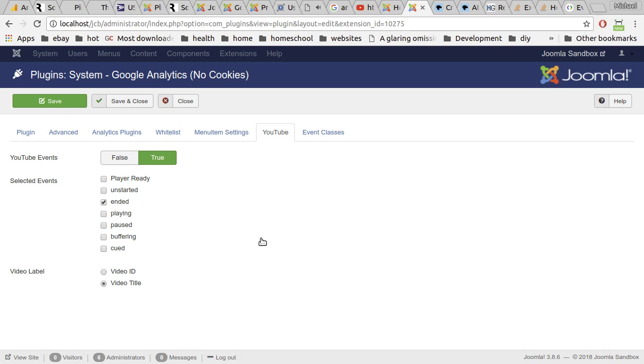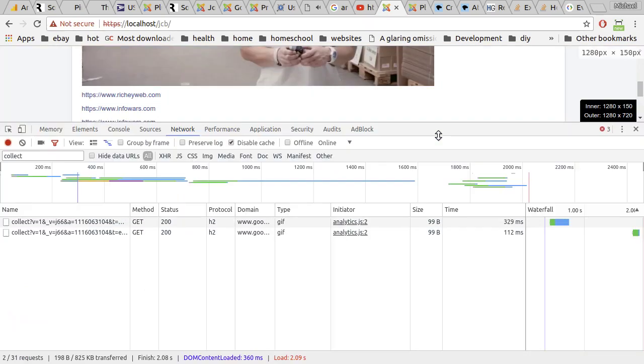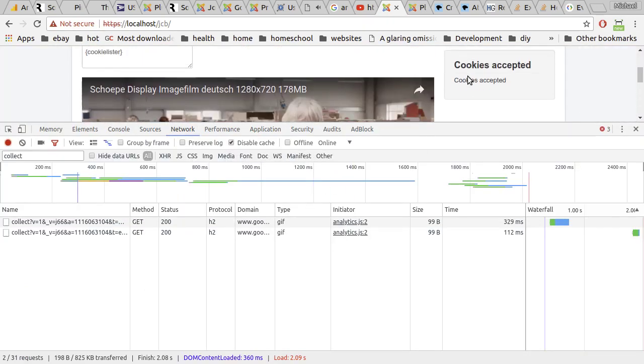Anyway, along with that data is sent either the video ID, which is the ugly weird letter number combination, the video identifier that YouTube assigns, or you can send it with the video title. Now I'm going to go ahead and re-enable all of these events here, and I'm going to save it, and we are going to jump into my little demo thing here.